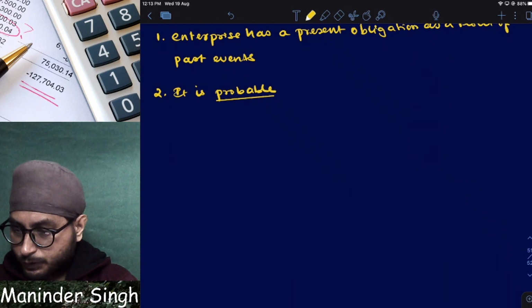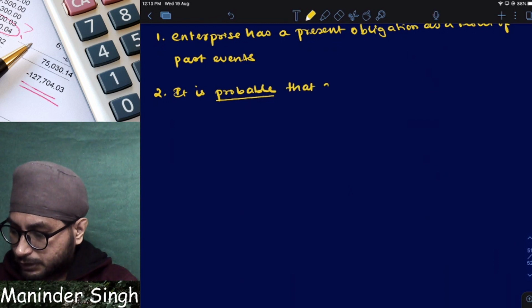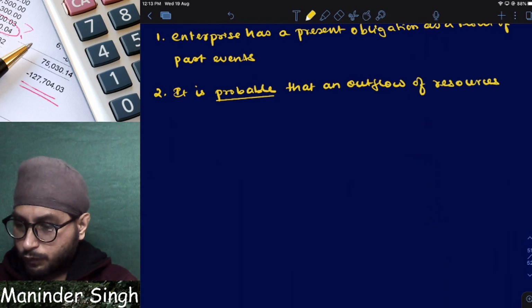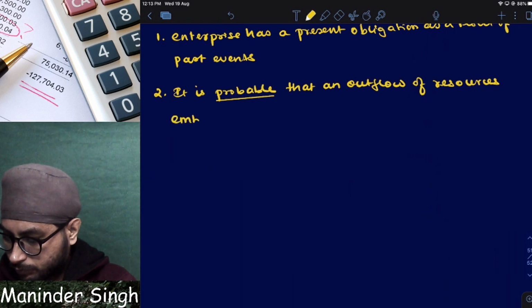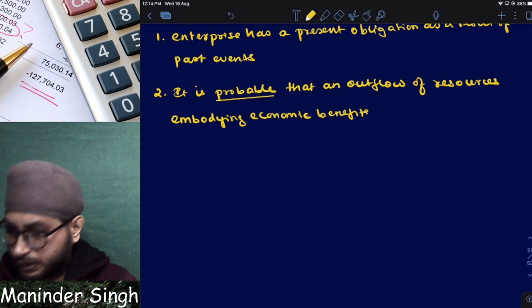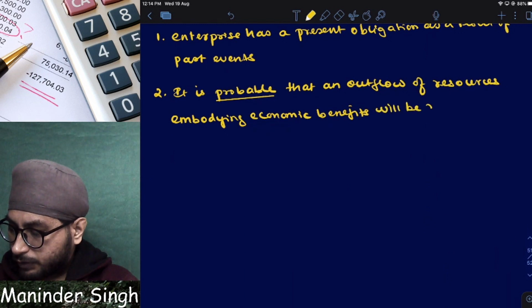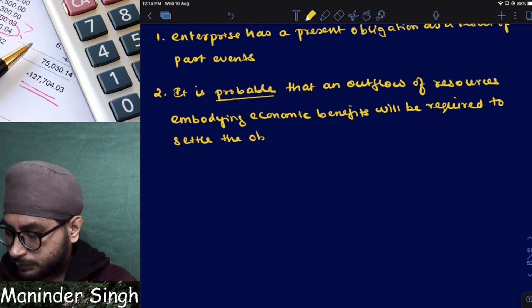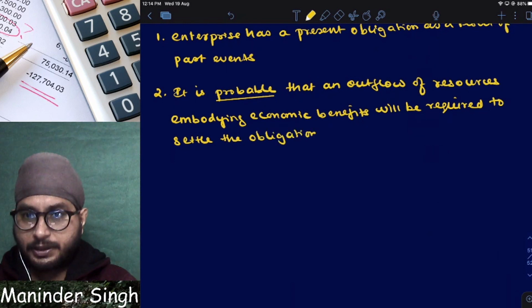It is probable that an outflow of resources embodying economic benefits will be required to settle the obligation.